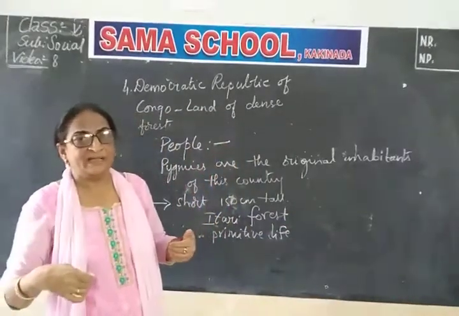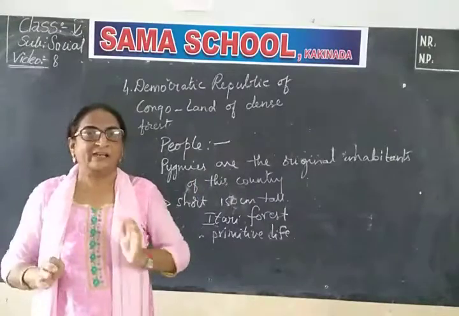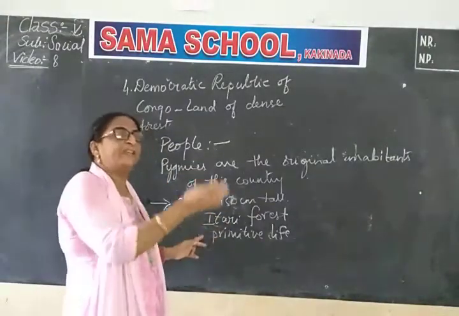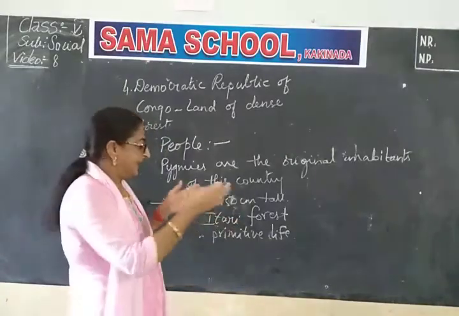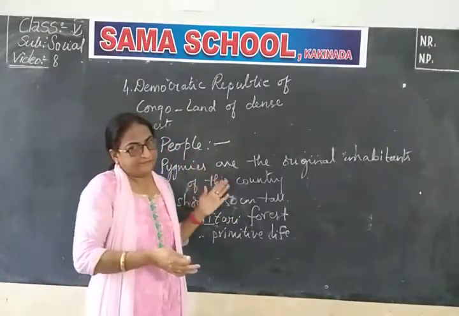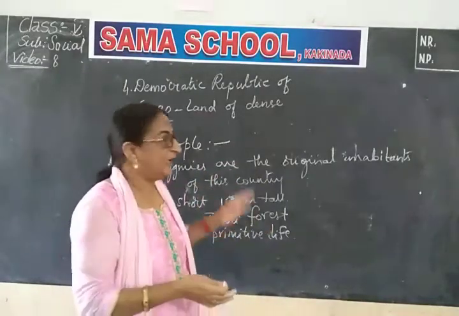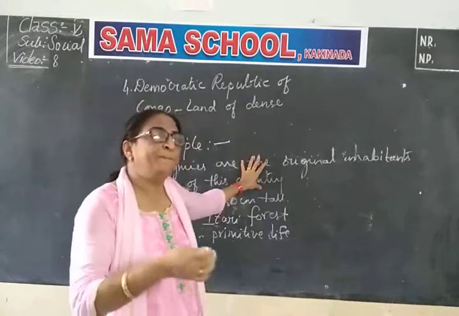Now we have permanent settlements, no? We are leading a nice, decent, modern life. But these people are still living in the forest, still hunting and gathering food, still leading a very old life known as primitive life. So this is about the people of the DRC. You have learned everything regarding the people of DRC.